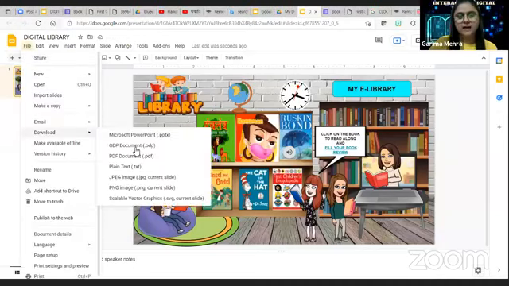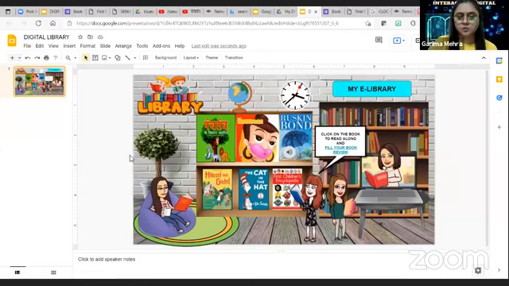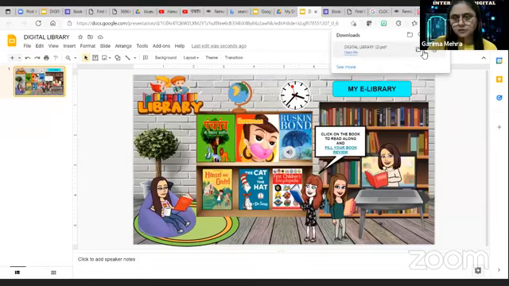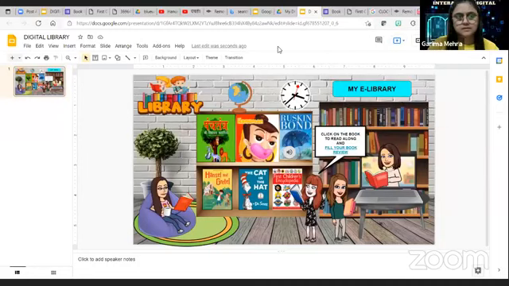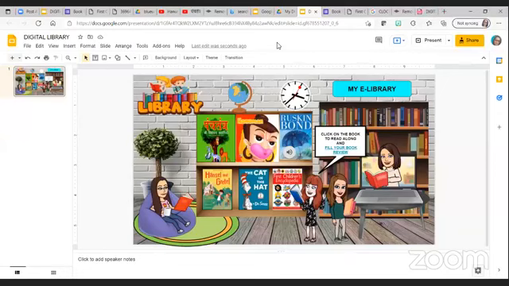See, different formats are coming, so you have to click on PDF. If you convert it to JPG, the links will not work. If you convert it to PNG, the links will not work. So you have to convert it to PDF, and the links will definitely work. So you can have the digital library of PDF and then share it with your students. I hope it's clear.